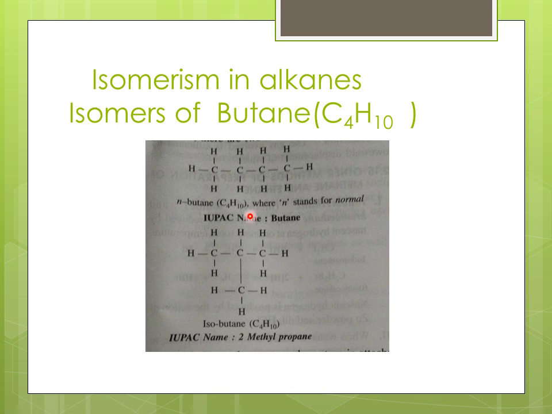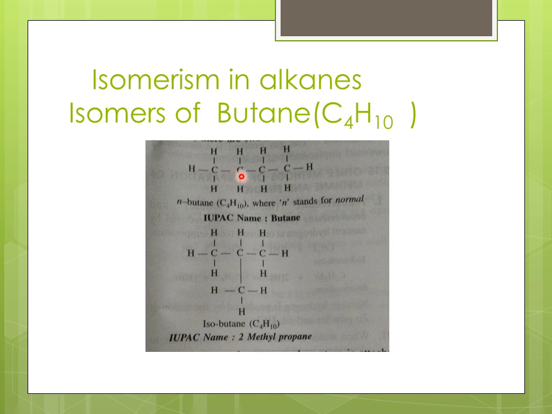You can see the isomers of butane. The molecular formula of butane is C4H10. Butane shows two isomers, namely normal butane or n-butane, and isobutane. The structural formulae are given here.